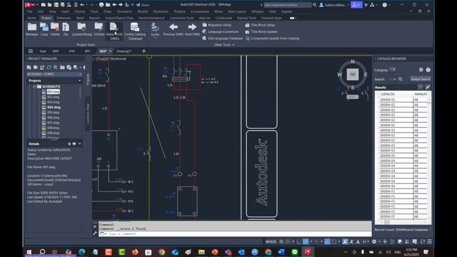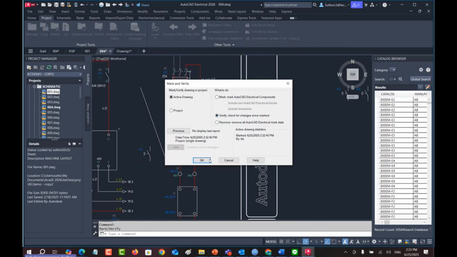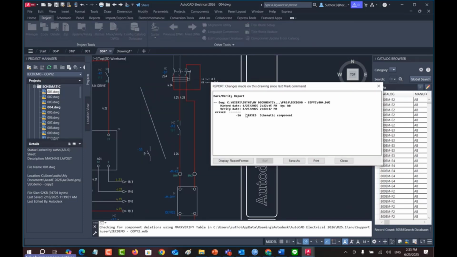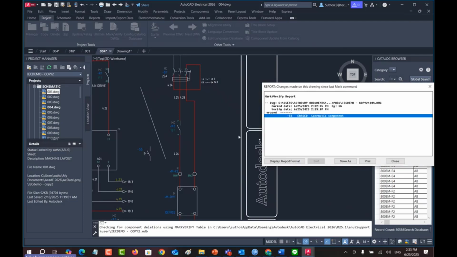We will try that. Can the system verify which one has been deleted? You can see A6 erase. That means it has been deleted. The system will tell that A6 existed before, but right now it's gone.